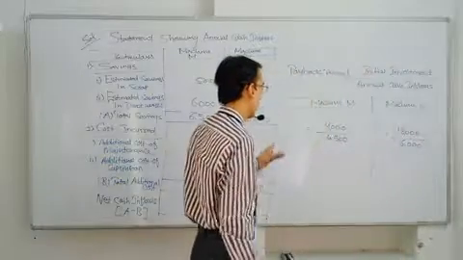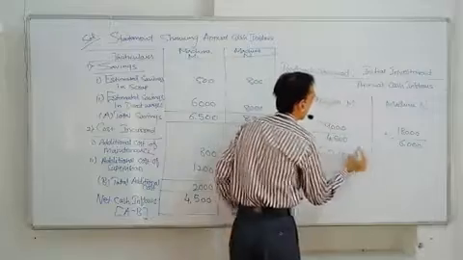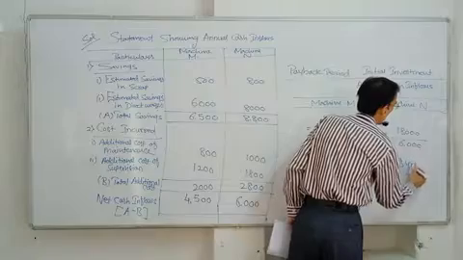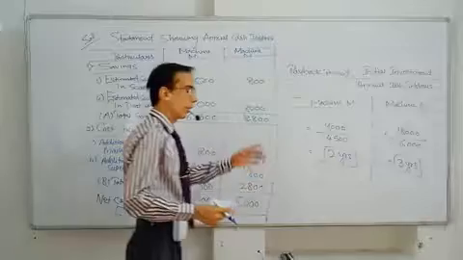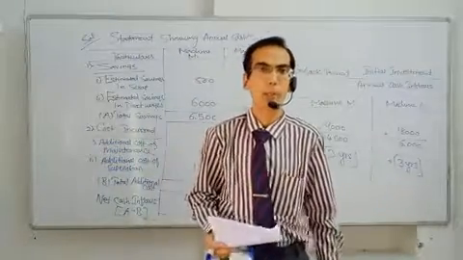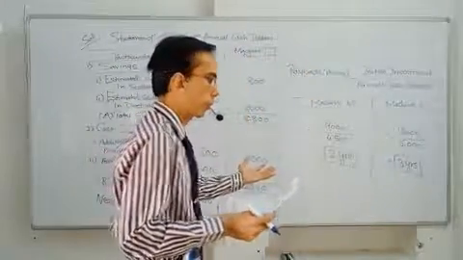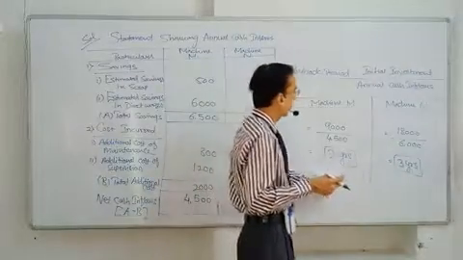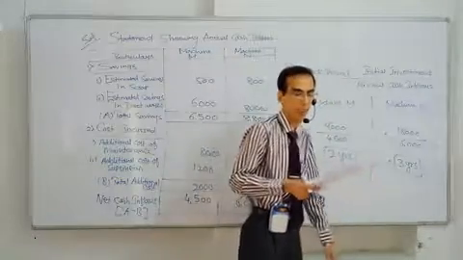So, as per our formula, for machine M the recovery period is 2 years, and for machine N it is 3 years. Now, we need to compare. As per our definition, the machine which recovers the amount faster is the one we select. So, as per the calculations, machine M should be preferred because it has a shorter payback period. Okay, thank you.